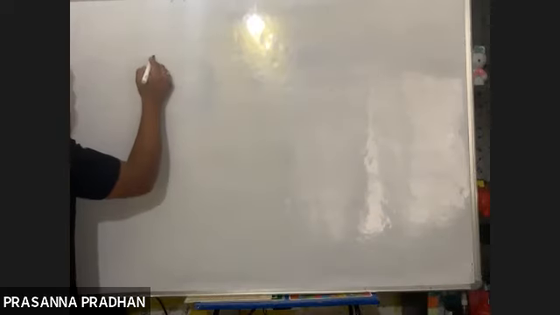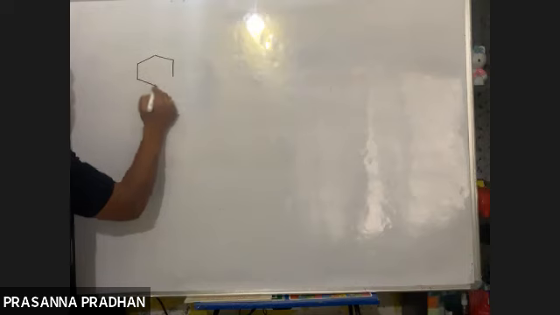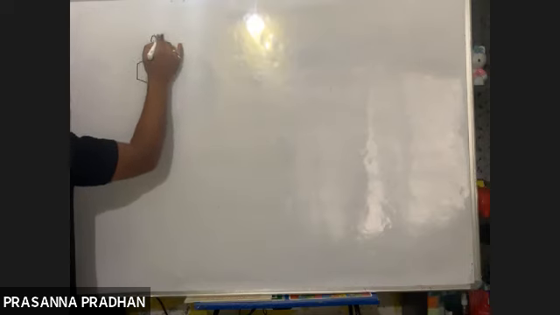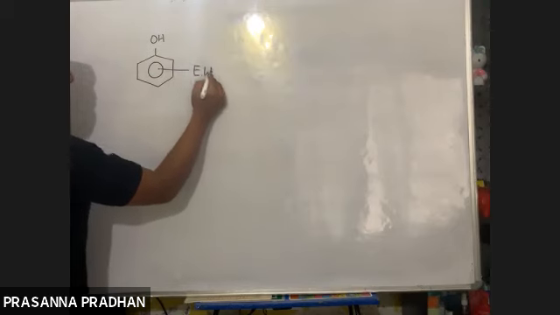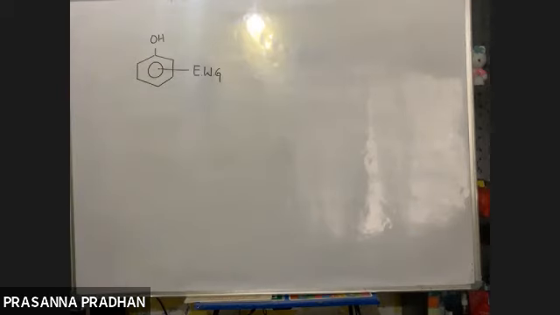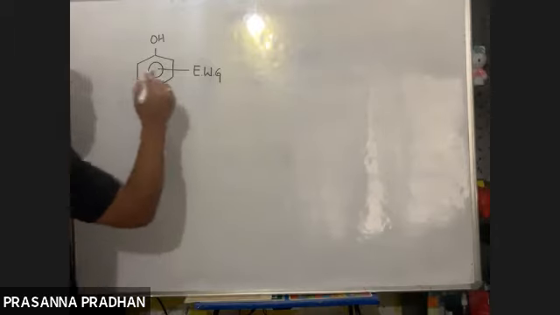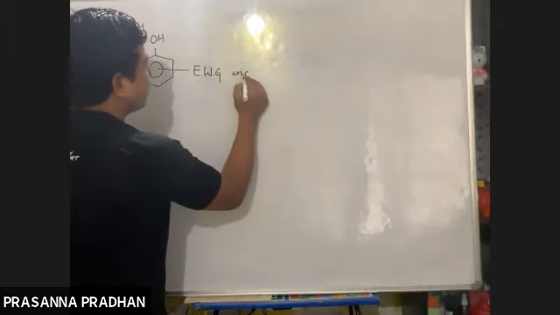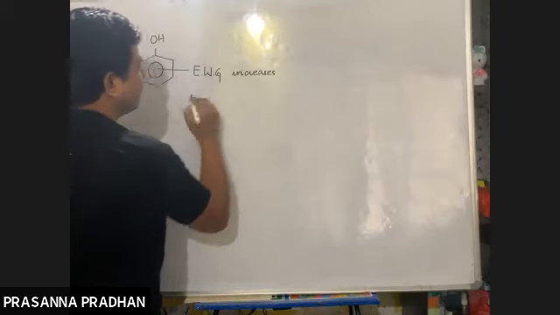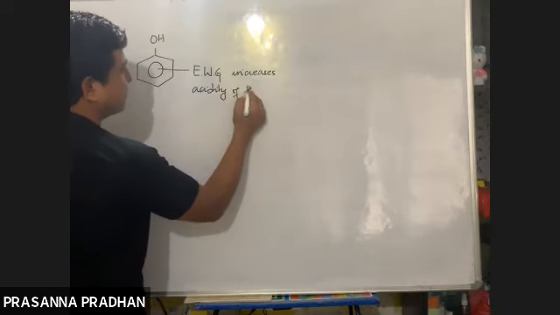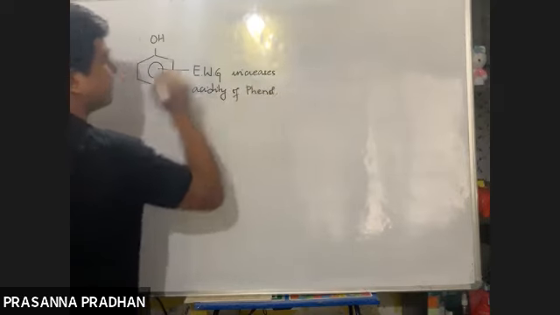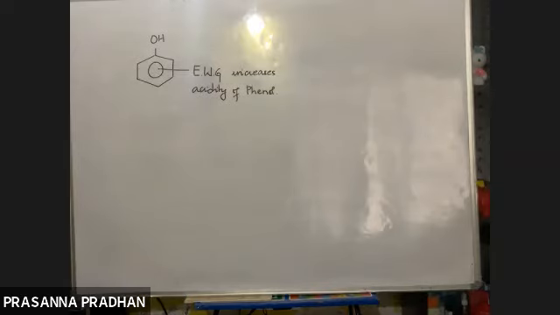So let us see now. We have phenol. So remember, electron withdrawing groups such as the NO2 group, the CO group, the CHO group increase the acidity of phenol. We have discussed this in the alcohol topic as well. Electron withdrawing groups always increase the acidity.